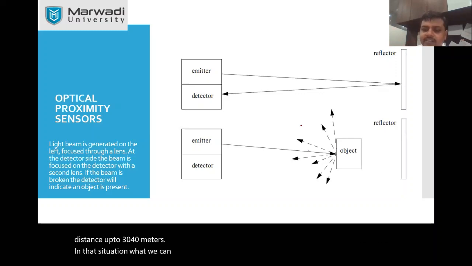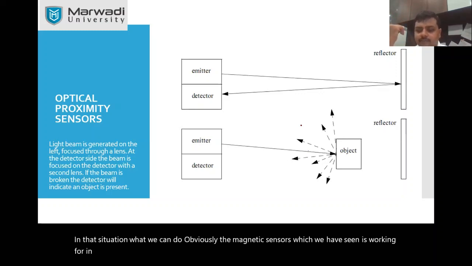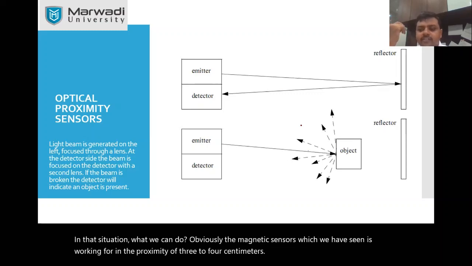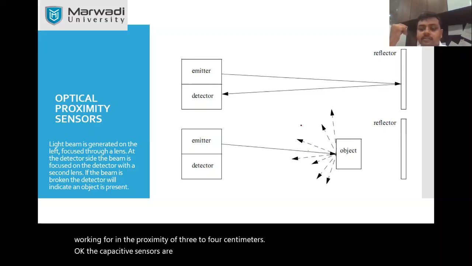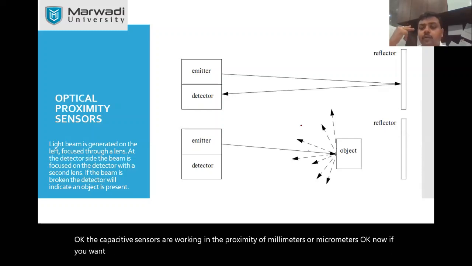Obviously, the magnetic sensors which we have seen work in the proximity of 3 to 4 centimeters. The capacitive sensors work in the proximity of millimeters or micrometers. Now, if you want to understand proximity beyond that limit, let us say 30-40 meters, then what kind of sensors can you use?